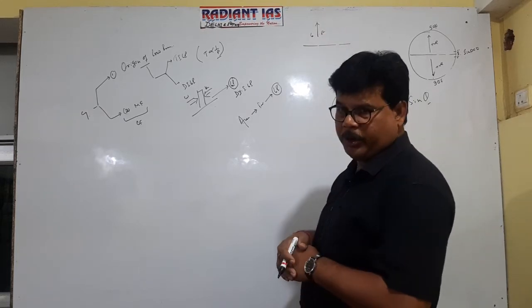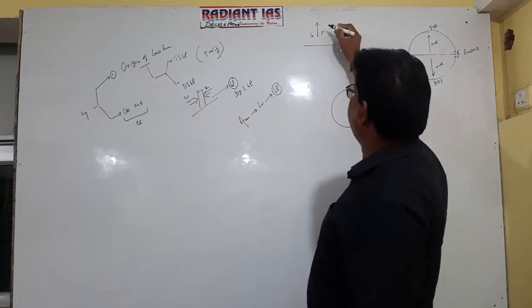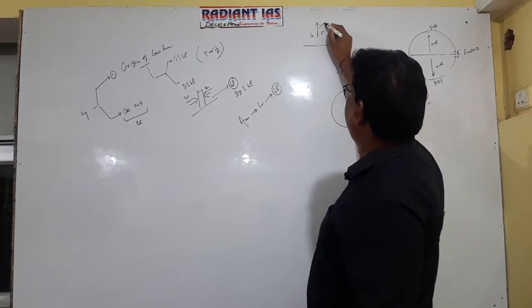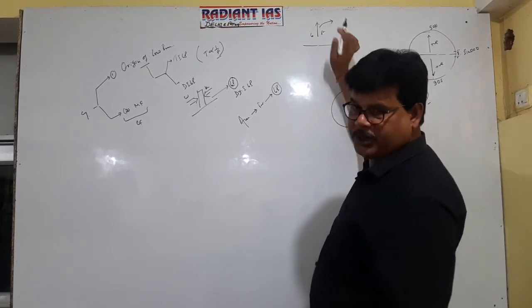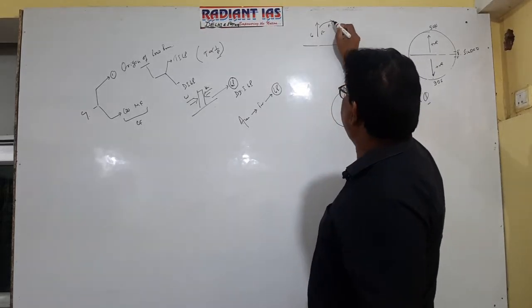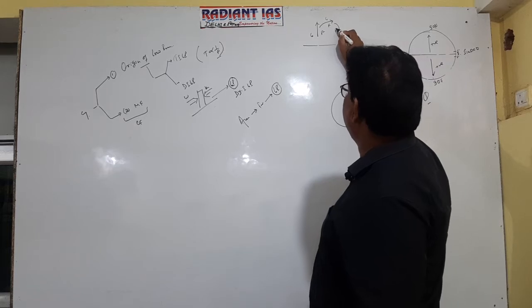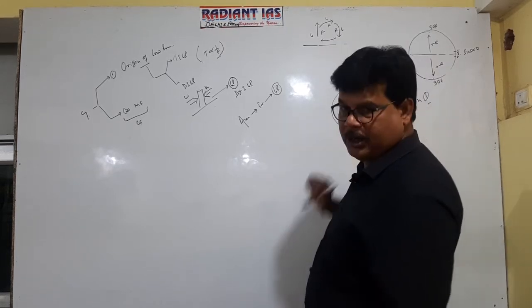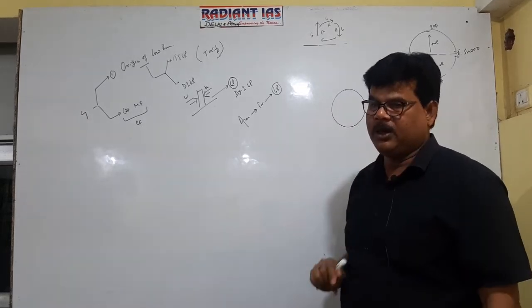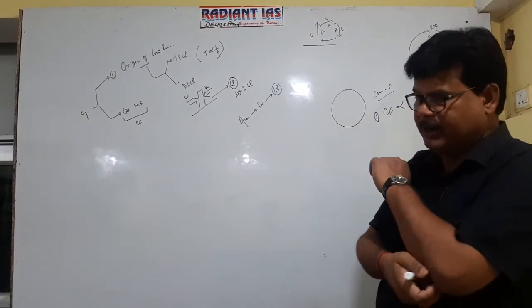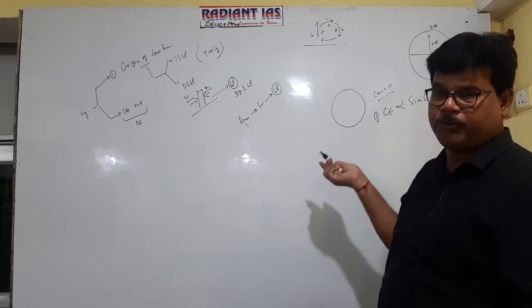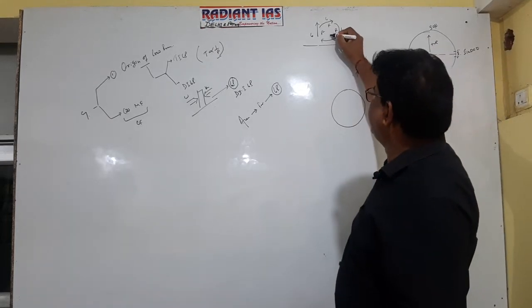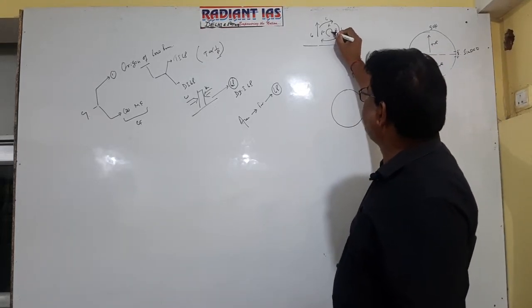Ferrel stated that in northern hemisphere, due to Coriolis force, this is right and this is left. So in northern hemisphere, the wind or oceanic current will deflect in rightward direction. Again, this is right and this is left, again it will deflect in rightward direction. It is obvious that in northern hemisphere, due to Coriolis force, the wind or oceanic current will follow clockwise path.